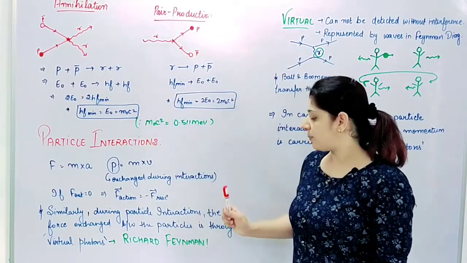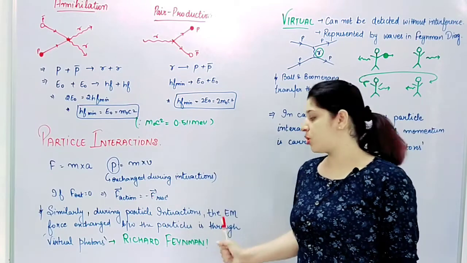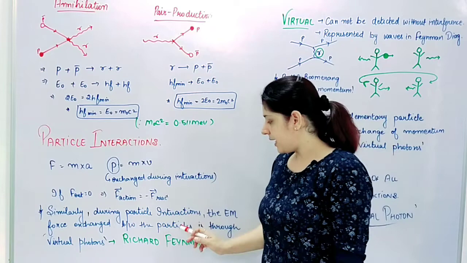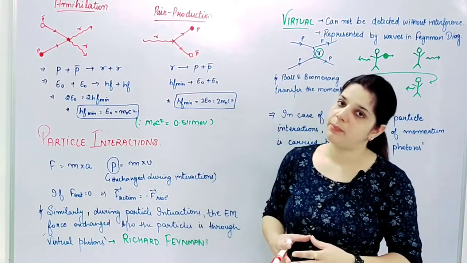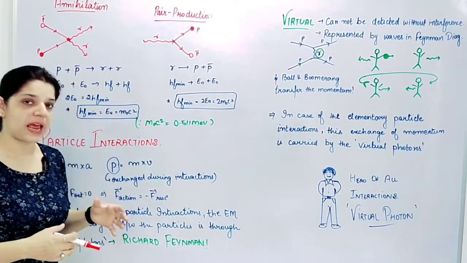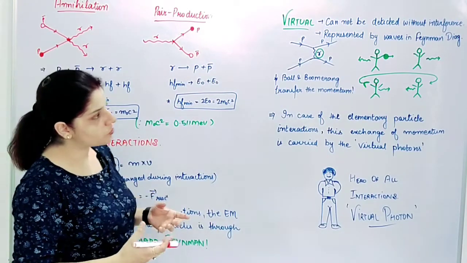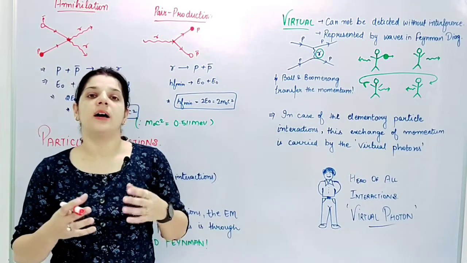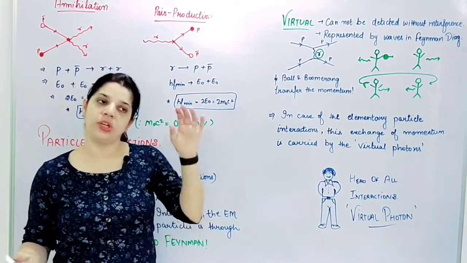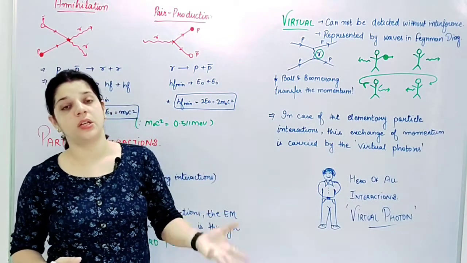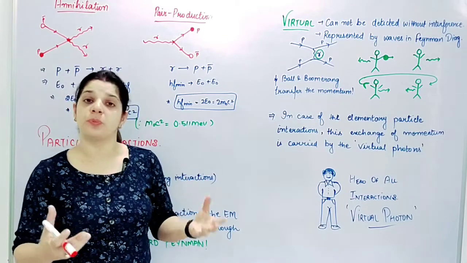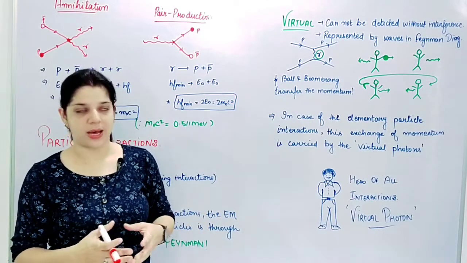And this was predicted by the scientist named Richard Feynman. He said that whenever elementary particles interact, they will have electromagnetic forces acting on each other, and this force will be carried away by a virtual photon. Now, why are we calling it a virtual photon? We know there is a photon, which is the quanta of light, and it is moving with the speed of light. It has zero rest mass.